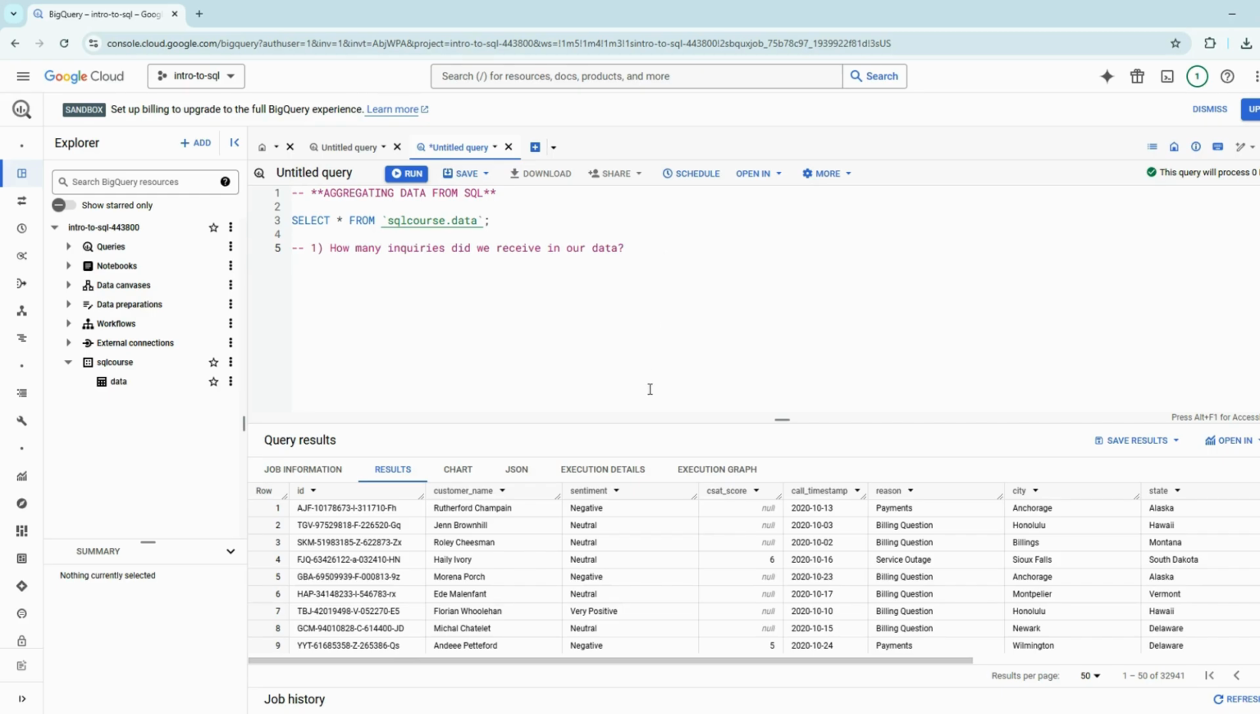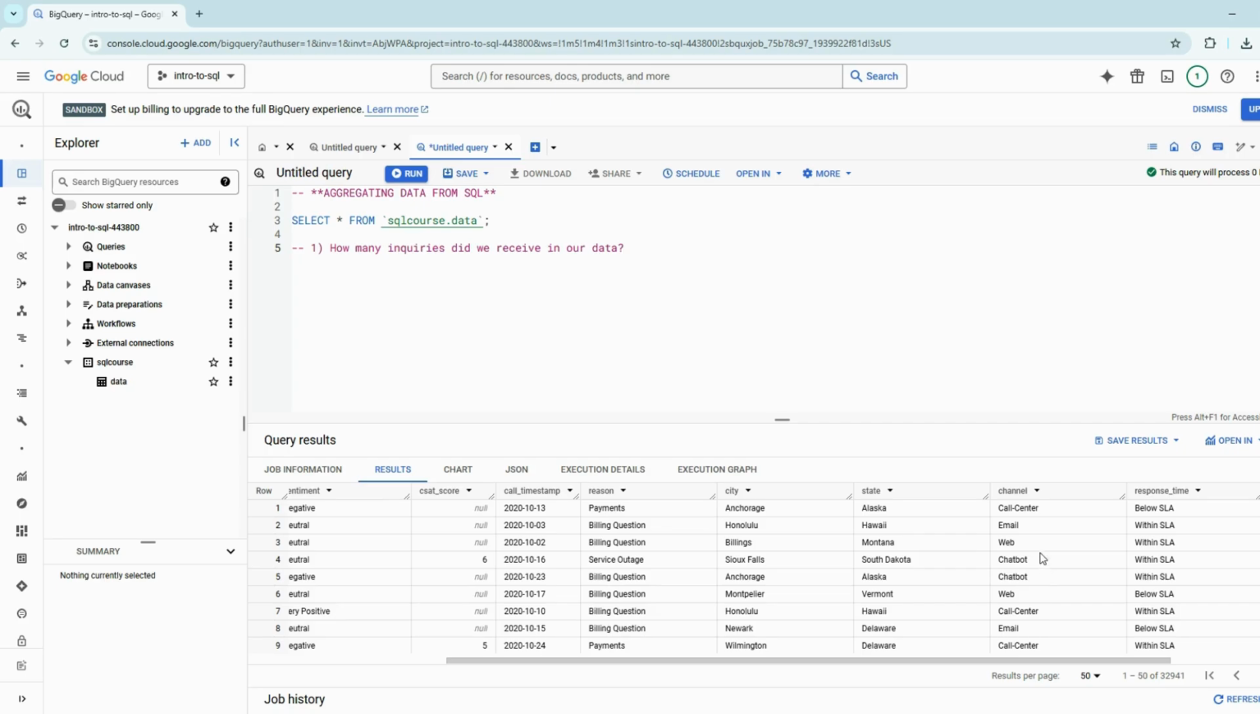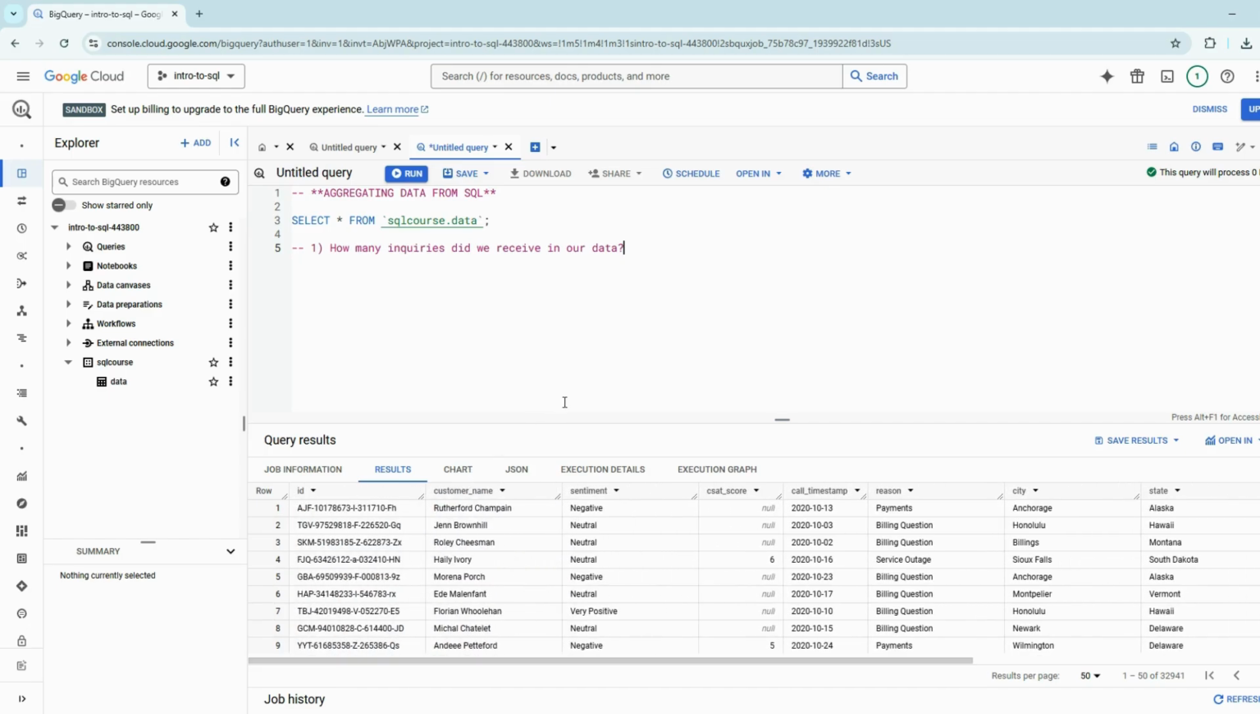Okay, so I've got my data all set here, and we have our first question, which is: how many inquiries did we receive in our data? To sum that up, we basically have to figure out how many different types of calls came in. Of course, we had more than calls. We had some chatbots, as we see over here to the right, some through the web, email. We want to make sure we're finding everything, so we have to find the total count.